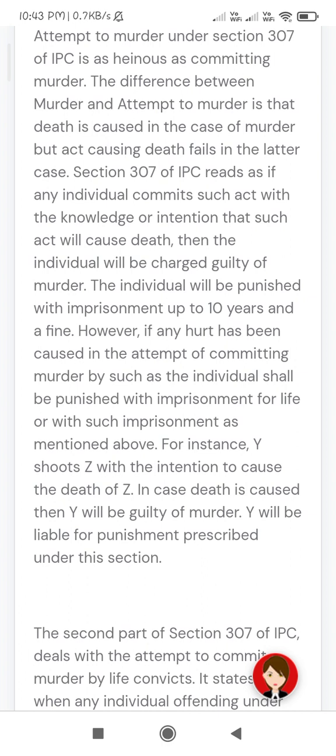For instance, Y shoots Z with the intention to cause the death of Z. In case death is caused, then Y will be guilty of murder. Y will be liable for punishment prescribed under this section.